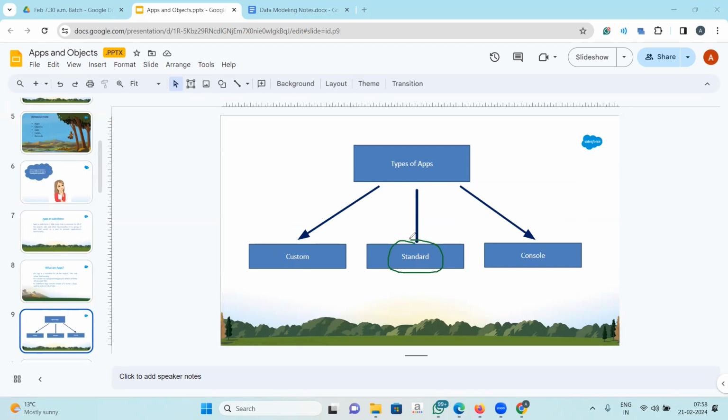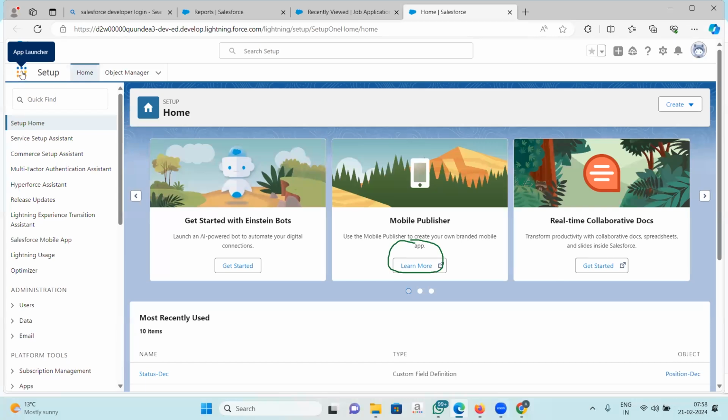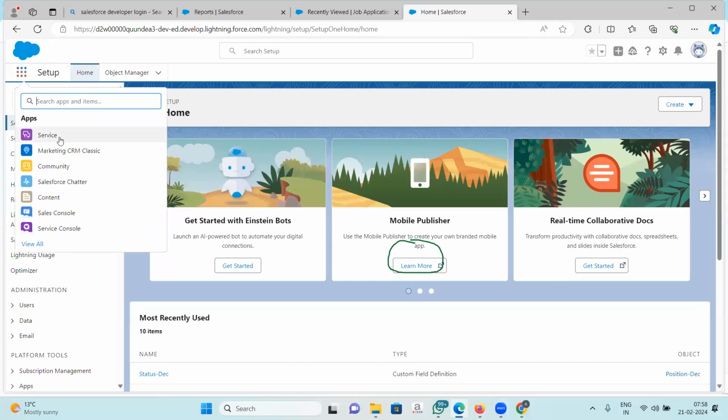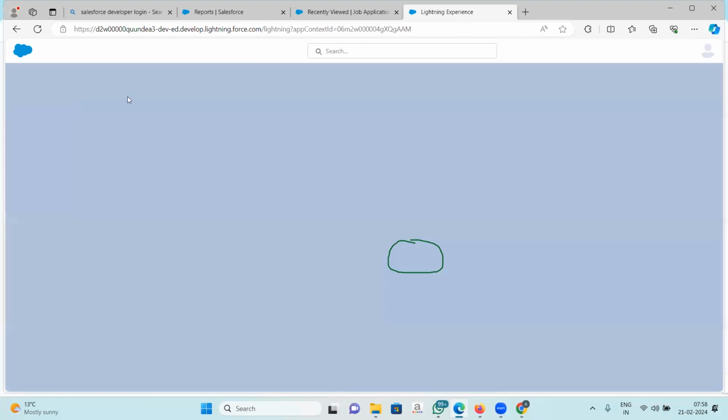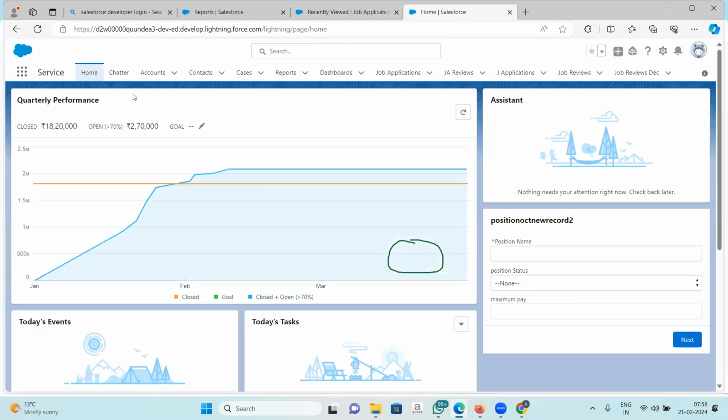Whenever we buy a licensed version of Salesforce, there are a few standard apps that come along with it. It will depend upon what license version you are buying. If I click on my app launcher here, you can see Service, Marketing, CRM Classic, Community, Chatter, Sales Console, and Service. All these apps are my standard apps, right? I have not created these apps. These apps came with my Salesforce account.